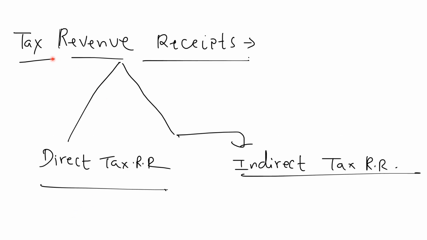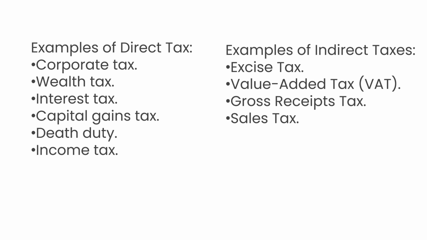Second, tax revenue receipts. Further, we can classify tax revenue receipts into two categories, direct tax revenue receipts and indirect tax revenue receipts. You can see here examples of direct tax and indirect tax. But for our discussion, corporate tax and income tax, also known as personal income tax, are important. Similarly, in the case of indirect taxes, GST is very important.